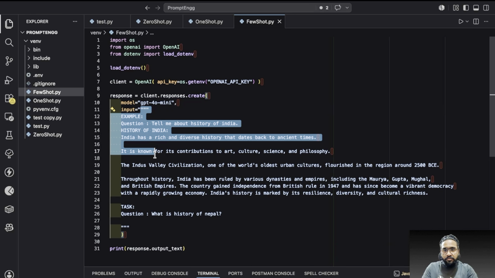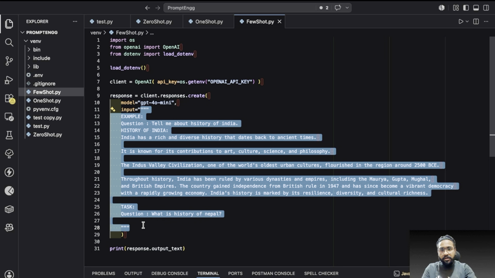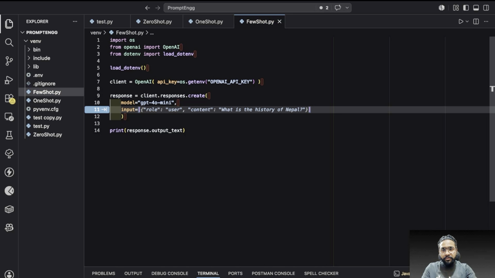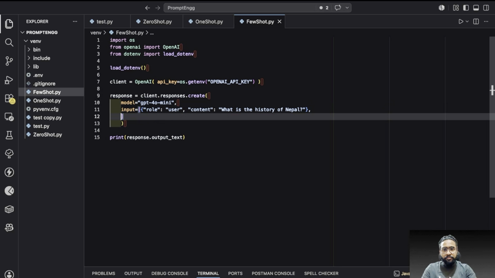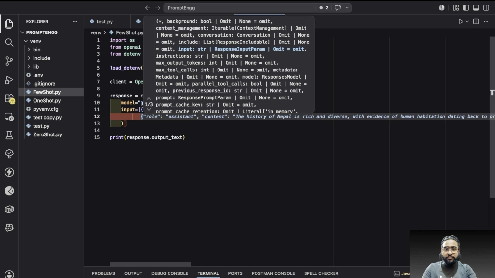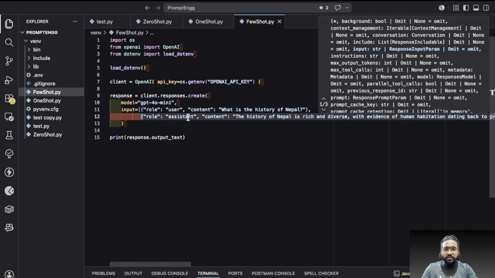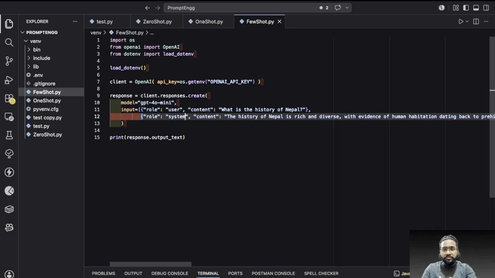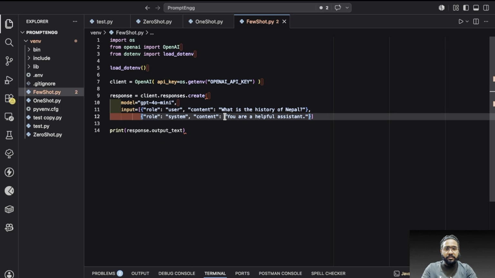For that, first I'll remove this part, which is not required. I will create a square bracket, and based on that we define the roles. This is the user role, in JSON format, where we provide the role for what the user is going to ask. The second one is the role for our AI, which you can call the system role, defining how the system is going to behave for our AI model. We are going to create one system variable.